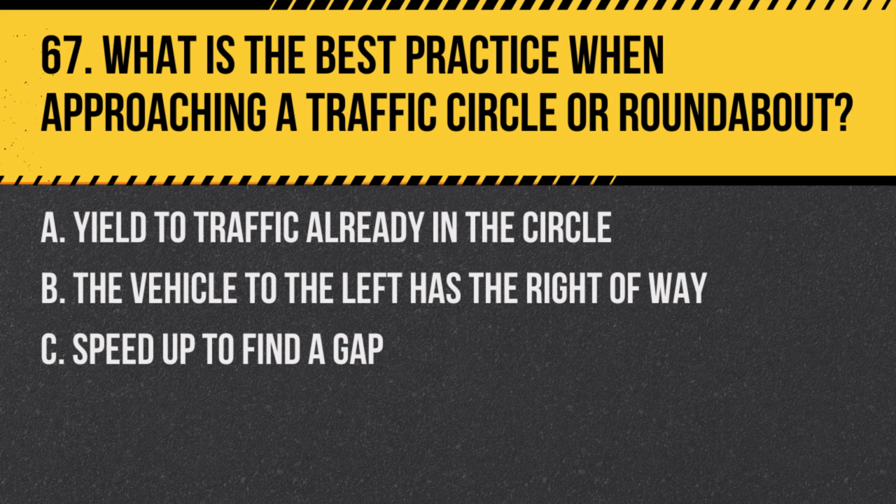Question 67. What is the best practice when approaching a traffic circle or roundabout? A. Yield to traffic already in the circle. B. The vehicle to the left has the right of way. C. Speed up to find a gap. Answer. A. Yield to traffic already in the circle. Vehicles inside the roundabout have the right of way.